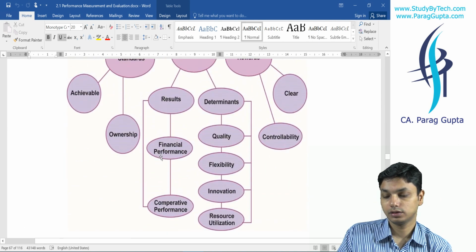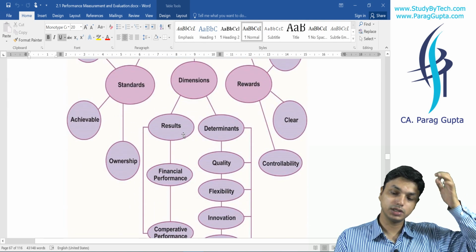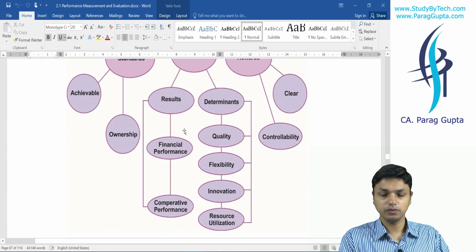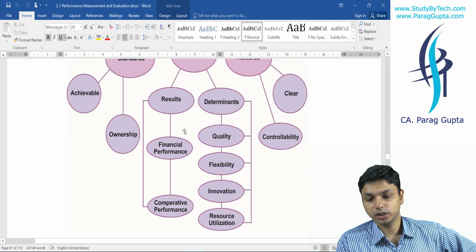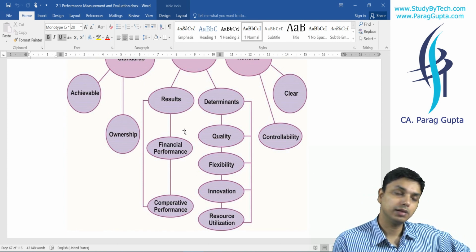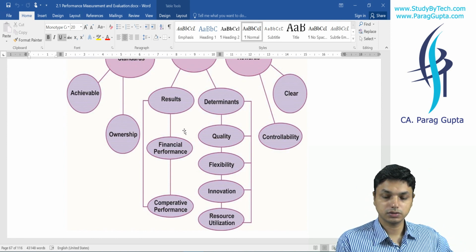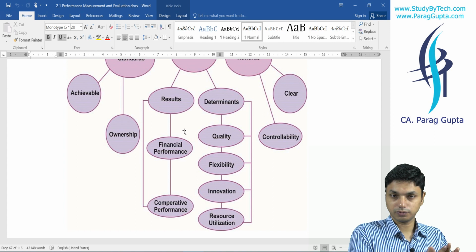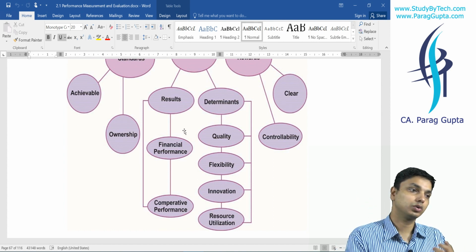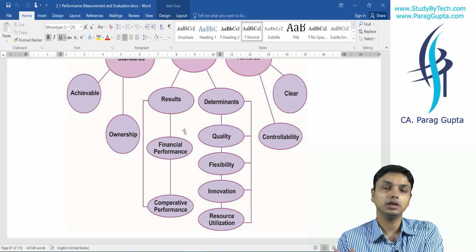Okay. Then comes dimensions. Dimensions are divided into two parts. One is results, one is determinants. Results are determined by determinants. You will say, sir, what are determinants? These are the main things that help us in deciding the results. What can be the results? We want performance, financial performance, and comparative or competitive performance. We want to achieve a good thing. We want to be good in competition, definitely.